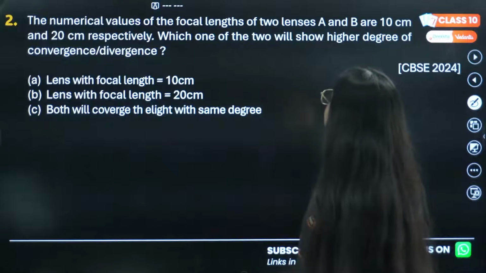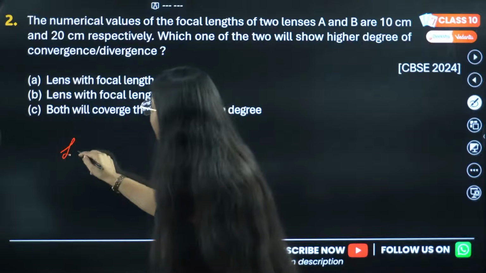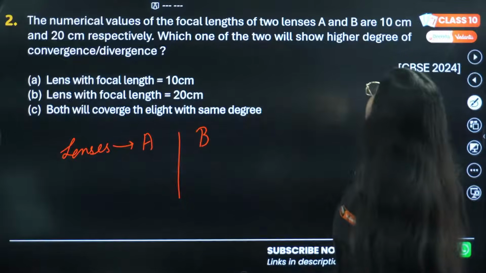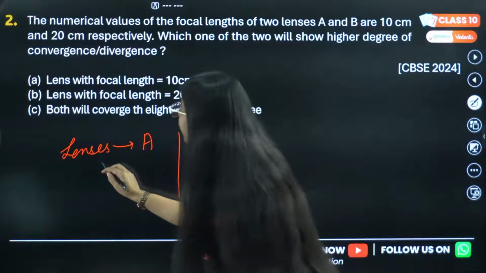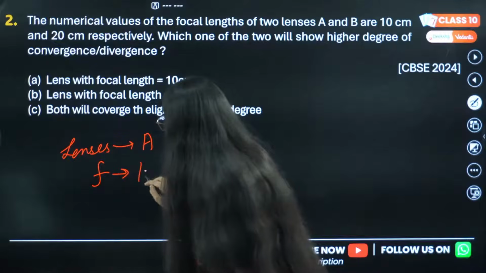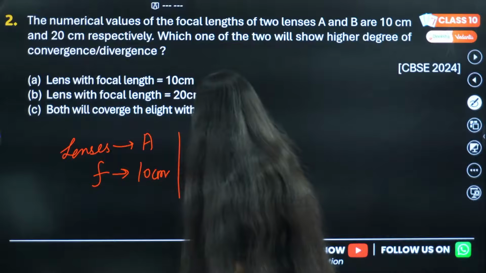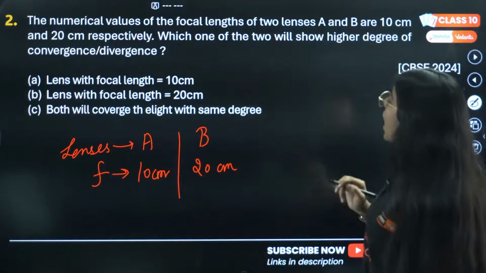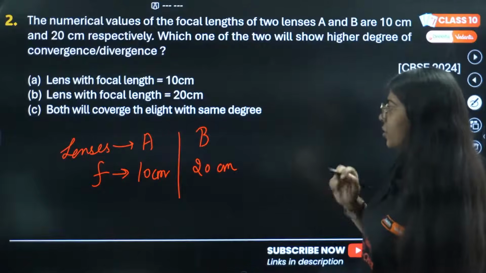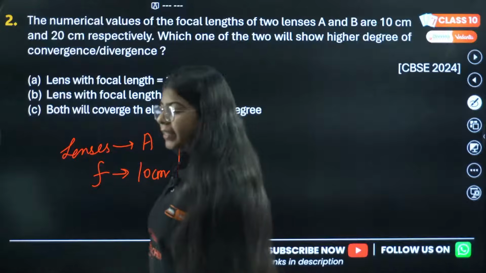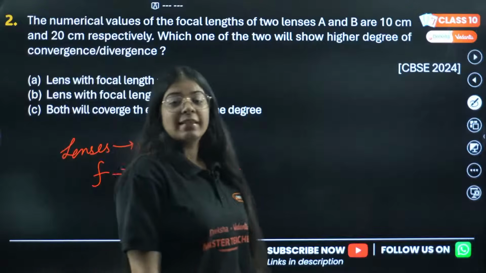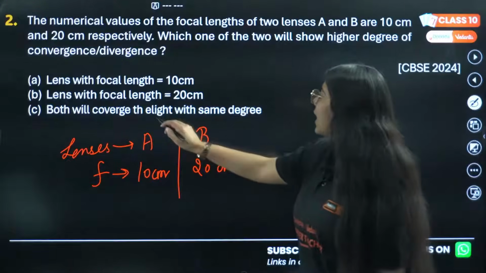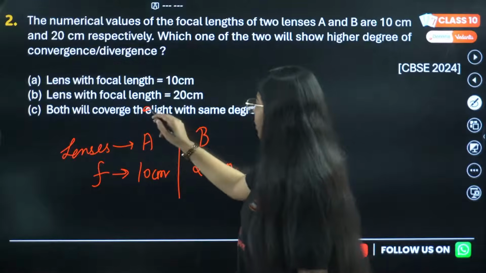Okay, let's move on to the next question, which says the numerical value of the focal lengths of two lenses A and B. So we have two lenses, A and B, and they are 10 centimeter and 20 centimeter. Which one of the two will show higher degree of convergence or divergence? Lens with focal length 10 centimeter, lens with focal length 20 centimeter, or both will converge the light with same degree? What is your answer, guys?